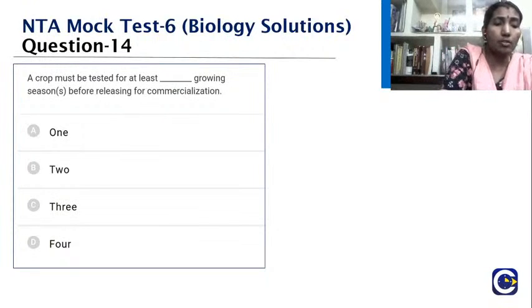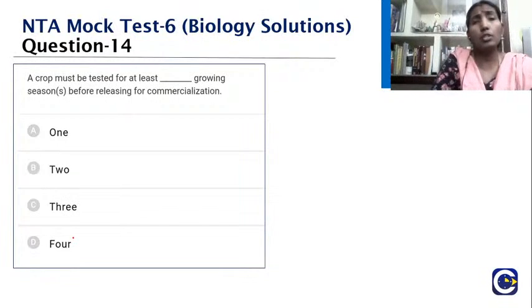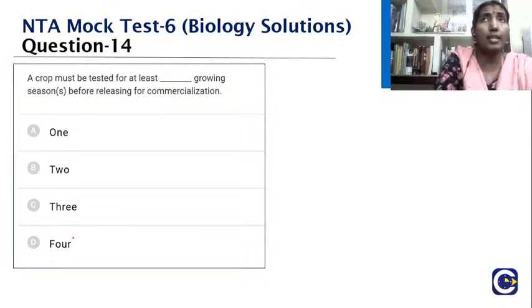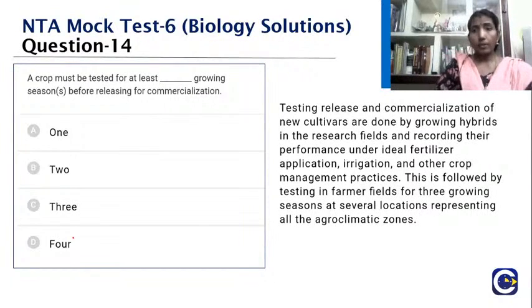A crop must be tested for at least dash growing seasons before releasing for commercialization. Options are 1, 2, 3, 4. When you look into this procedure, the testing, release and commercialization of new cultivars are done by growing hybrids in the research fields and recording their performance under all the factors like ideal fertilizer, the pesticides, the water supply, the irrigation and all other crop management practices.